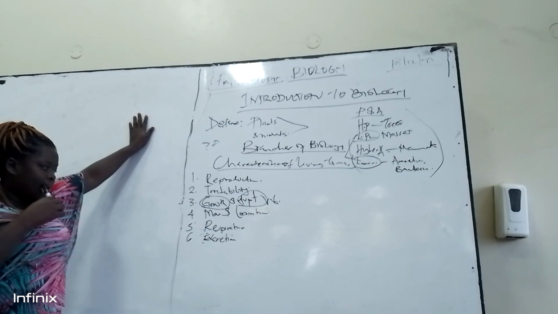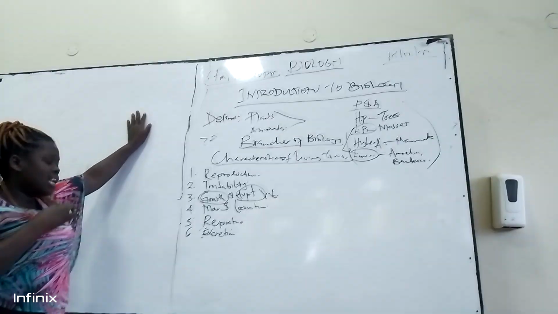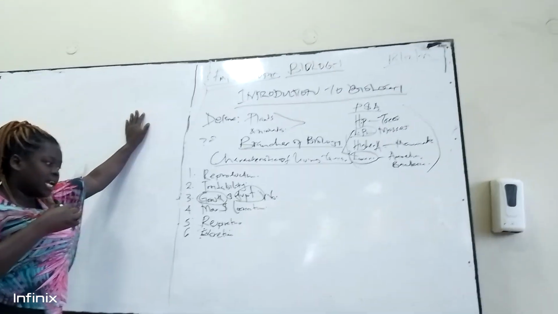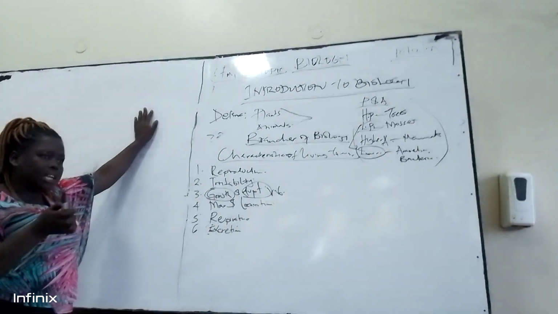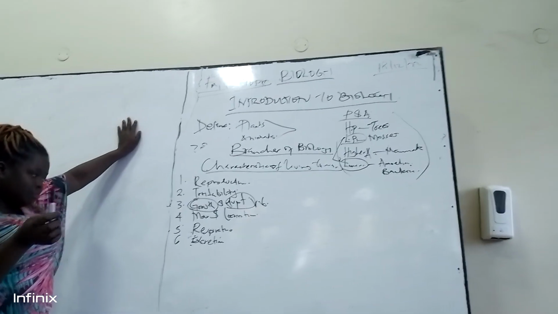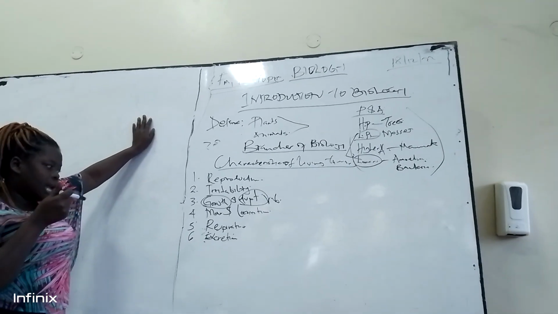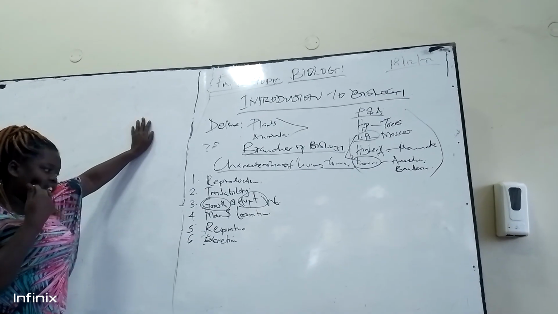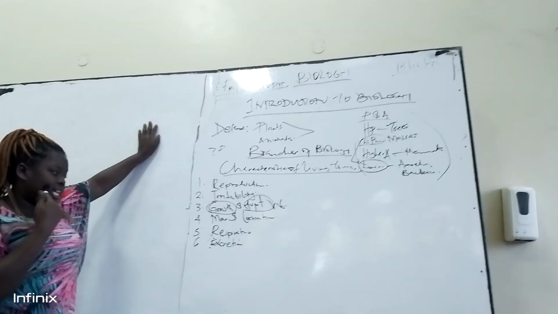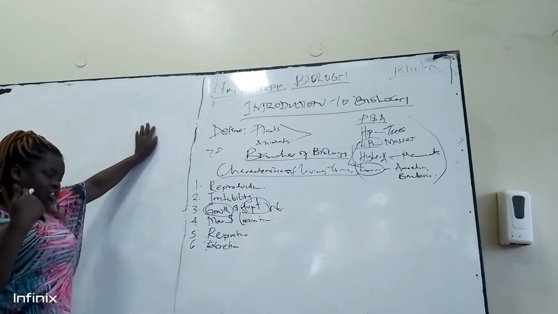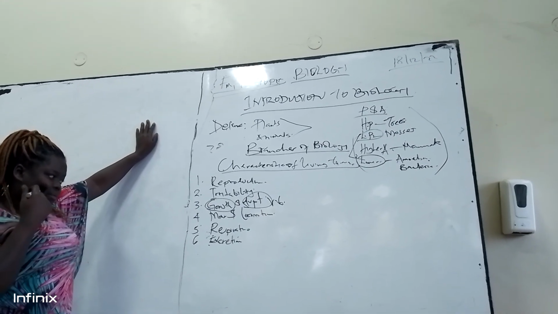Excretion is the process whereby waste products are eliminated from the organism, either plants or animals, through different excretory surfaces. For example, in animals we have the skin, the kidney, and even the liver, where excretion occurs. In plants, we have different excretory surfaces, like the stomata and the cuticle, etc.